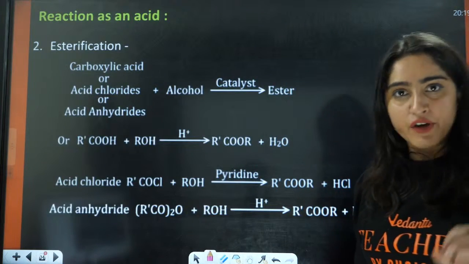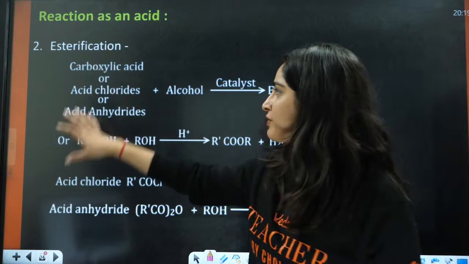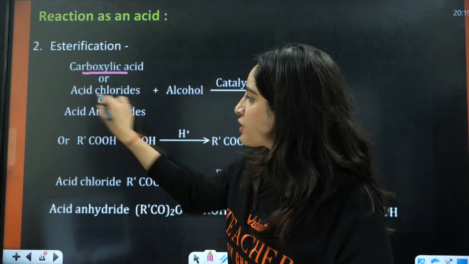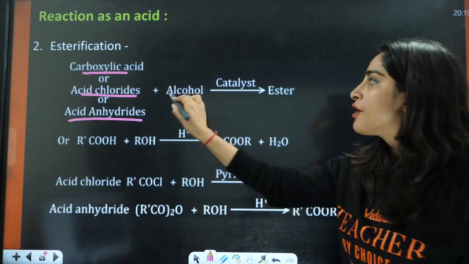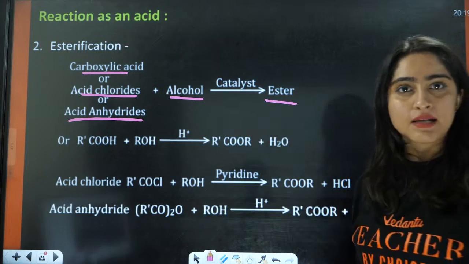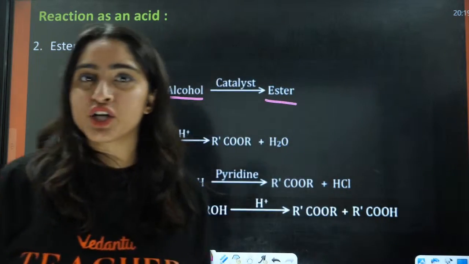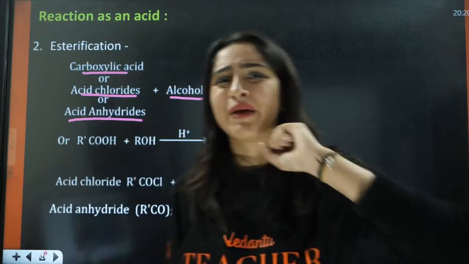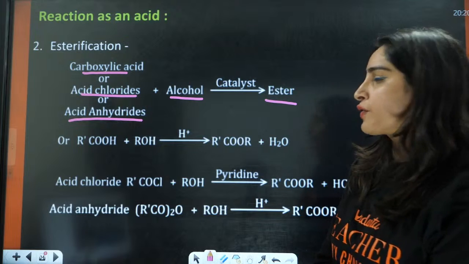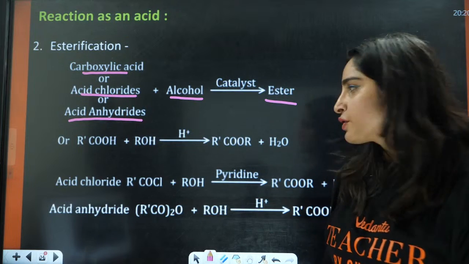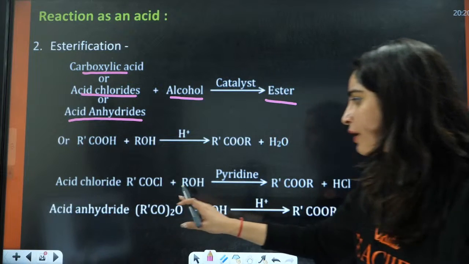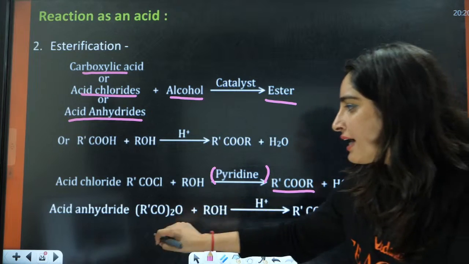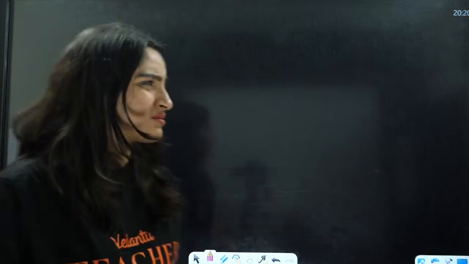Next we have esterification. For the esterification reaction, any of these, a carboxylic acid, acid chloride or acid anhydride, with alcohol in acidic condition will give rise to ester. In acidic condition, you will have directly the formation of ester. In case of basic condition, you will have the formation of a salt. So let us say acid chloride with ROH in presence of pyridine, you will have the formation of RCOOR.